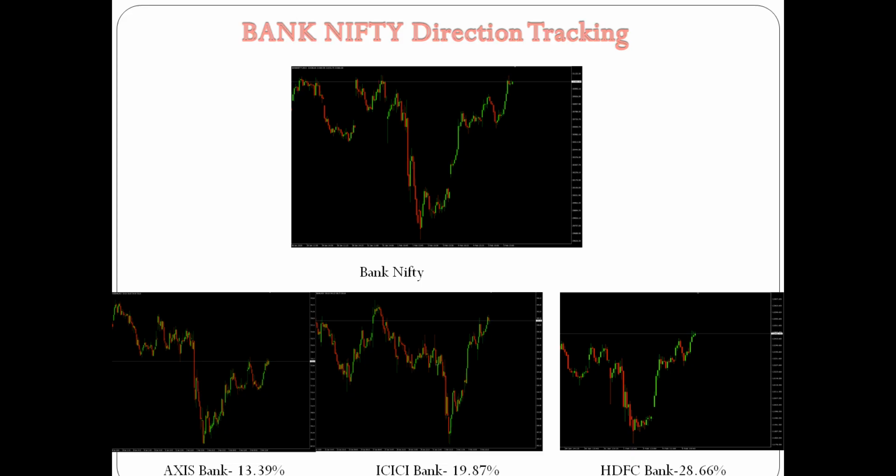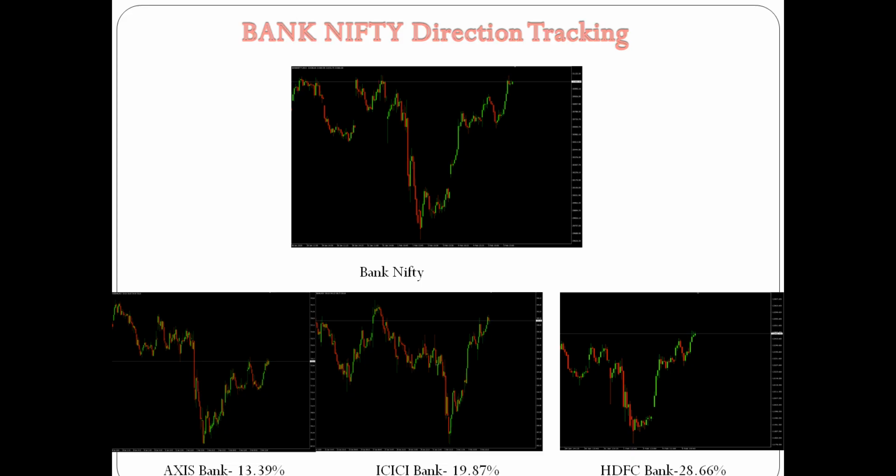In the morning, if the 3 banks have more green candles and more buying pressure, or selling pressure, the market will perform accordingly. HDFC Bank, ICICI Bank and Axis Bank have a larger lot size, while the Bank Nifty lot size is very small. If all these 3 banking stocks have similar candles and more buying pressure, it is definitely a buy trend. You can book a minimum profit here.